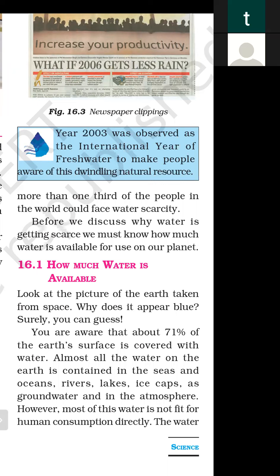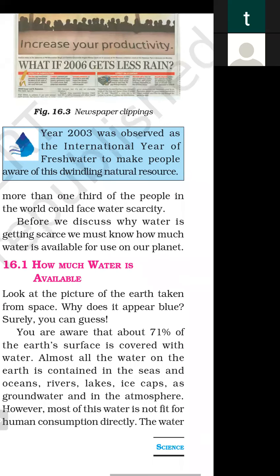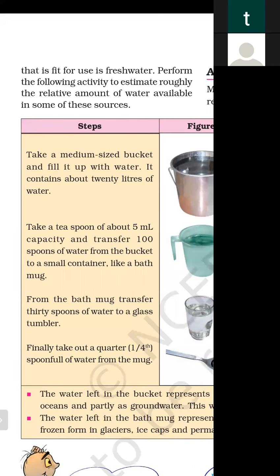So what is fit for use is fresh water. Only fresh water we can use directly. Fresh water is the water which is fit for drinking or which is fit for direct use.